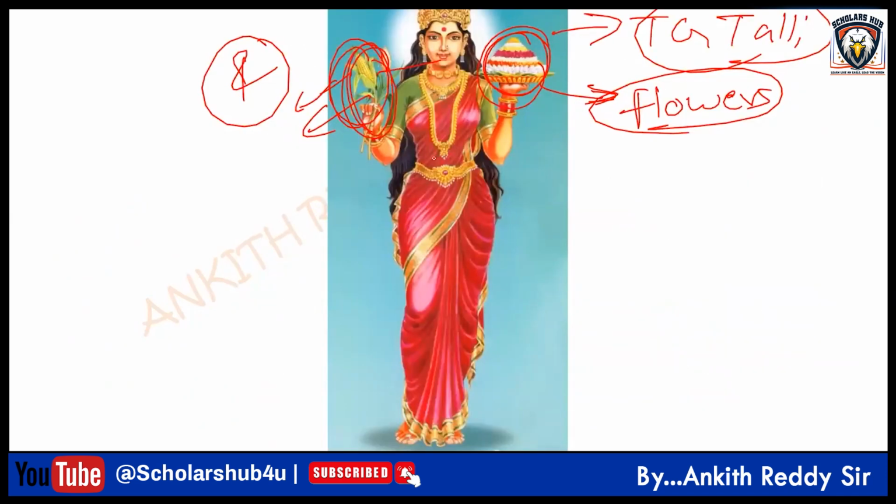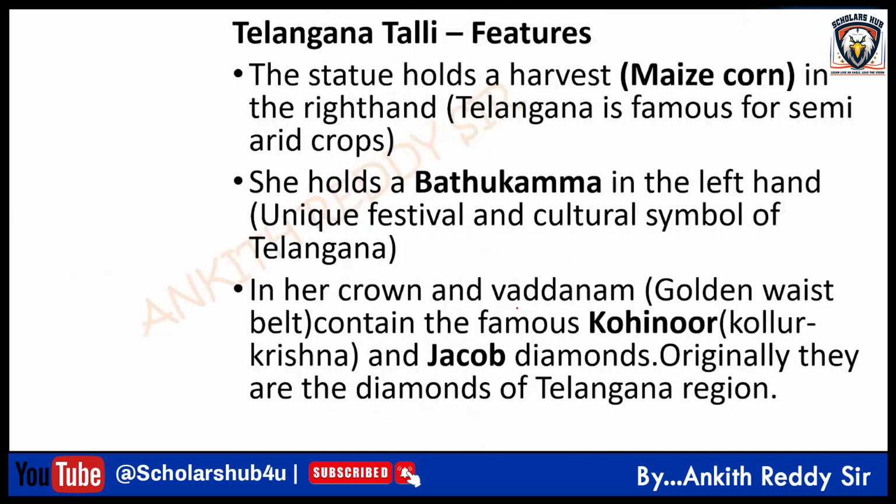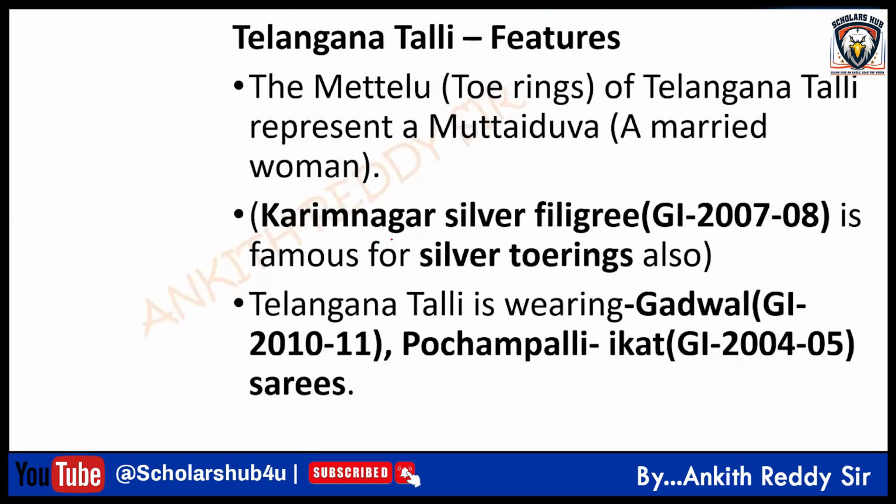So that's why, if you look at the Telangana Tali's waistband, in Telugu we call it Vaddanam, the golden waistband, you find the famous Kohinoor, which was found in the Krishna region, and the Jacob diamonds, representing that both of these were found in Telangana.